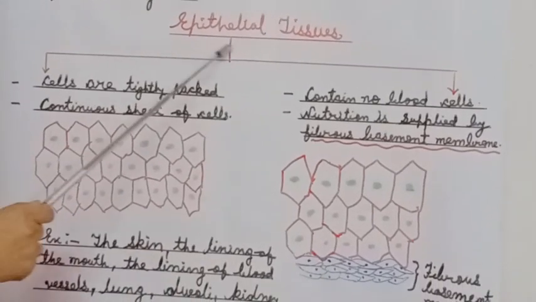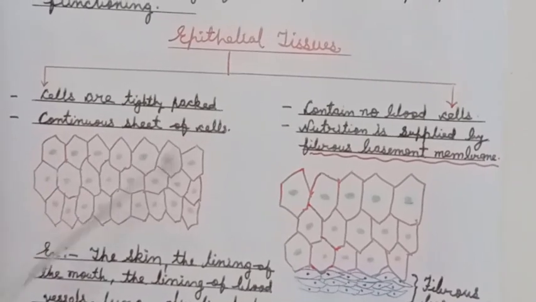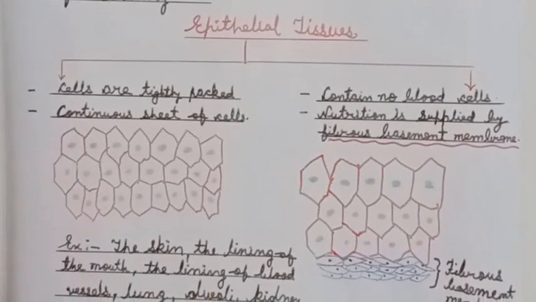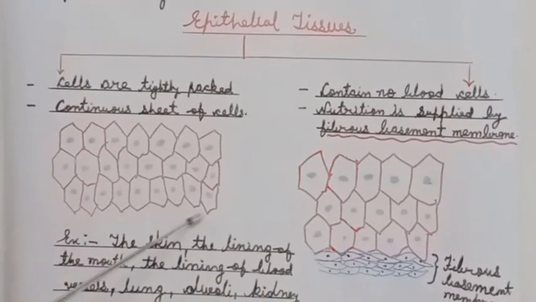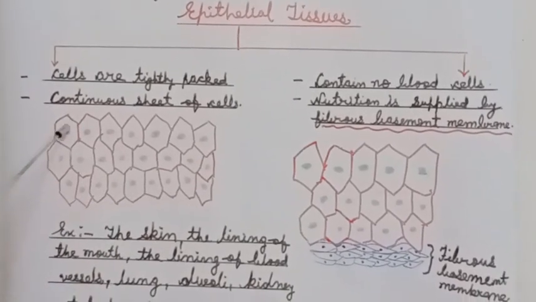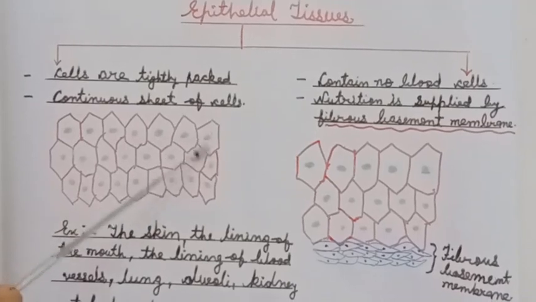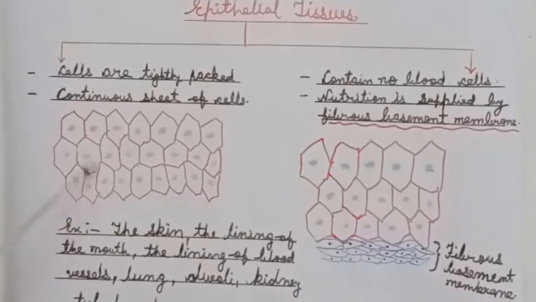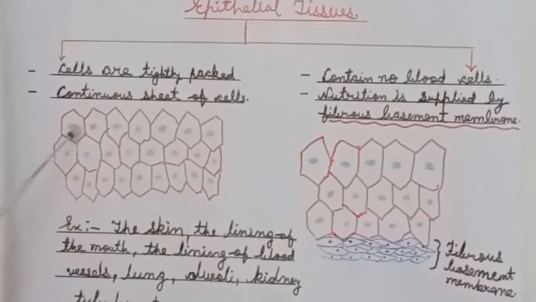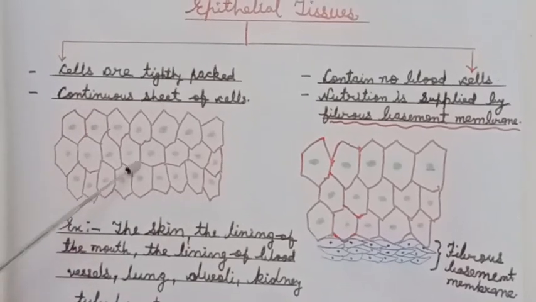Cells which are present in epithelial tissues are tightly packed, and a continuous sheet of cells is found. You can see here in this picture, the cells are present here, and this group of cells is forming the tissues, epithelial tissues.